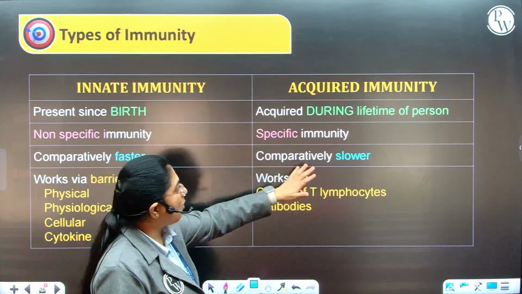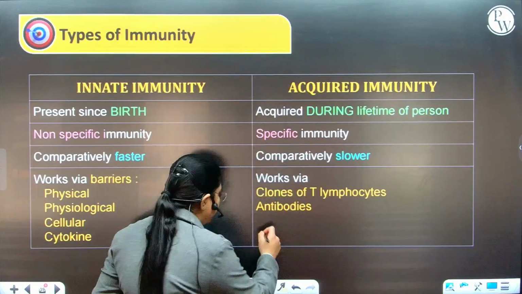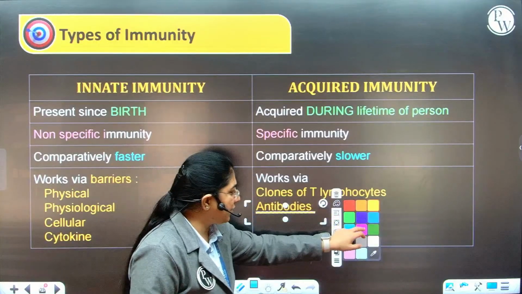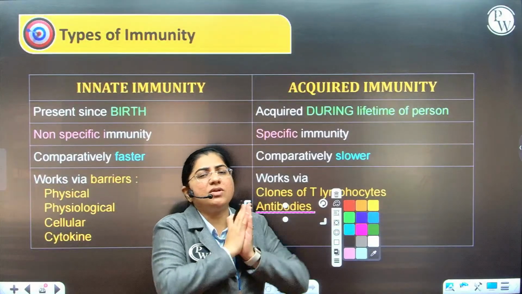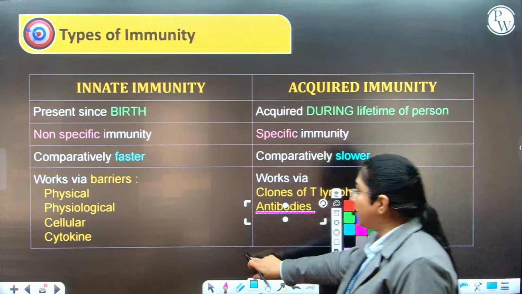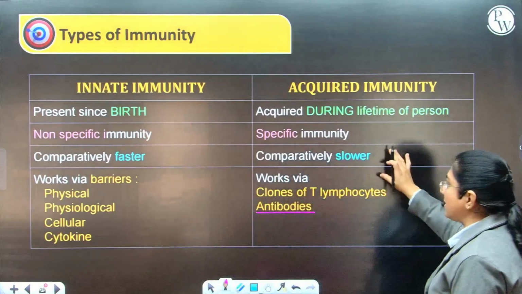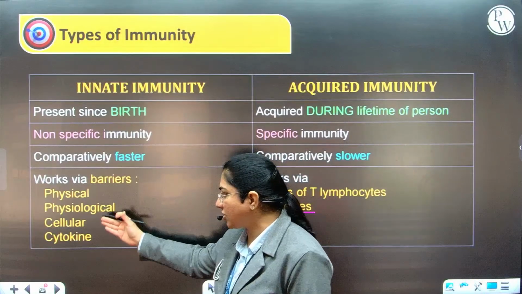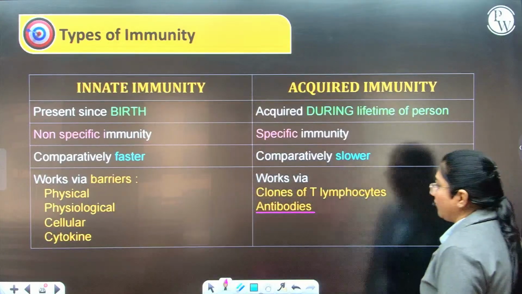Whereas, acquired immunity is highly specific because, as we will see, it works with the help of antibodies that are produced by the body. These antibodies are specific for a specific pathogen, and the same antibody will not work against every pathogen. Hence, it is highly specific. Comparatively, innate immunity is faster to act, and acquired immunity is comparatively slower. Innate immunity works via barriers, that is physical, physiological, cellular and cytokine barriers, and acquired immunity works via clones of T lymphocytes and antibodies.